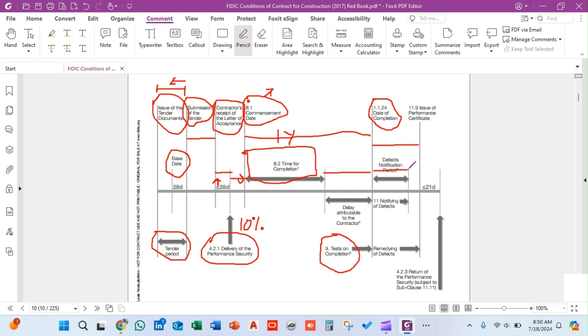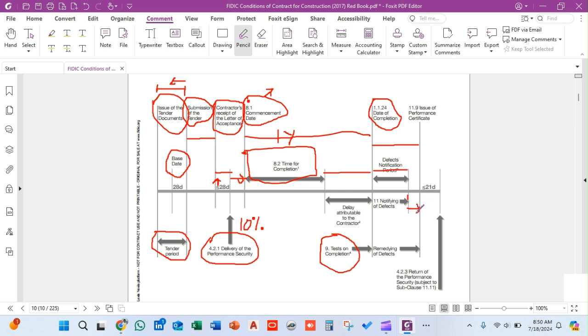defect notification period. There is a difference between defect notification and remedy of defects. Here the client will notify any defects that arise during the operation of the project, and when all these defects have been recorded, the client will notify that the following defects may please be rectified in accordance with your contract, and the contractor will, at this interval, rectify all these defects that have arisen and been notified by the client.